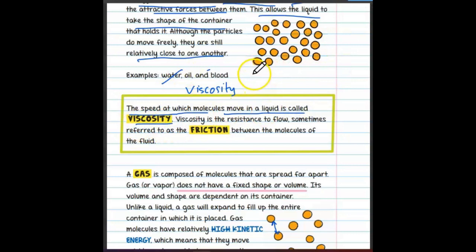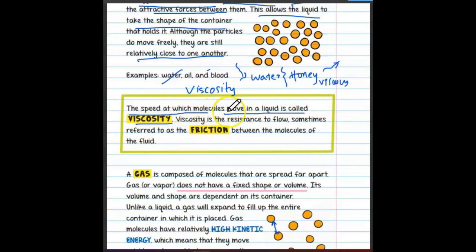Compare, all of you, water and honey. Honey, you know honey, right? And water, you know water, right? Compare the movement or the flow of water and honey. Which one will move faster? Of course, water will move faster, right? And which one will move slowly? Honey will move slowly. Why? Because honey is viscous, highly viscous in nature.